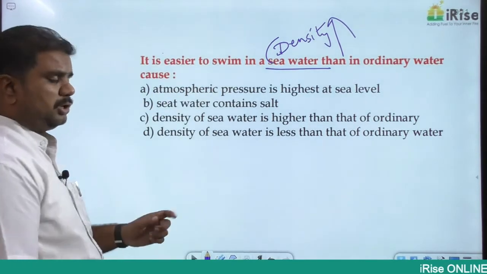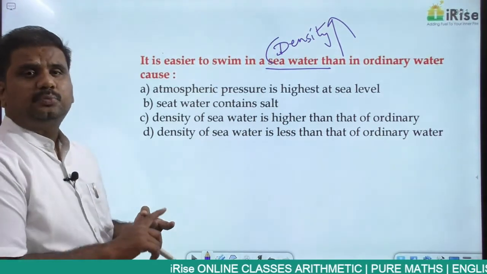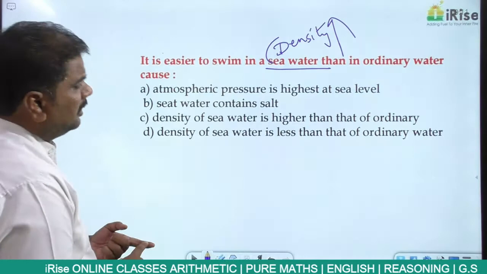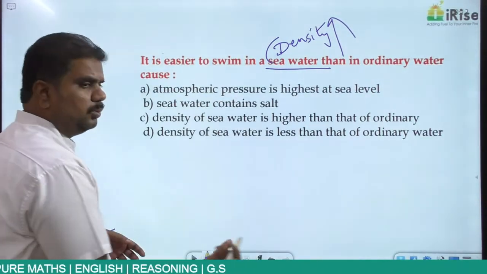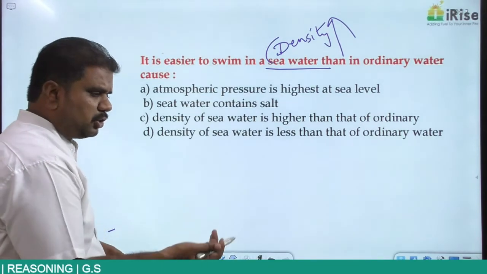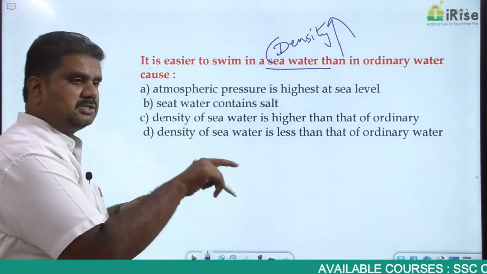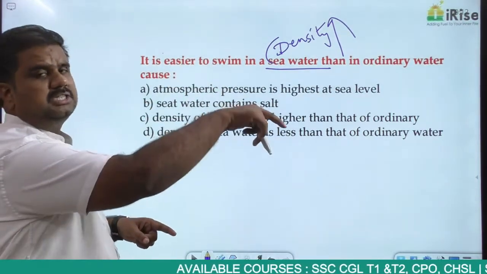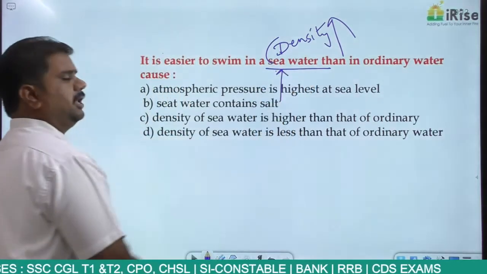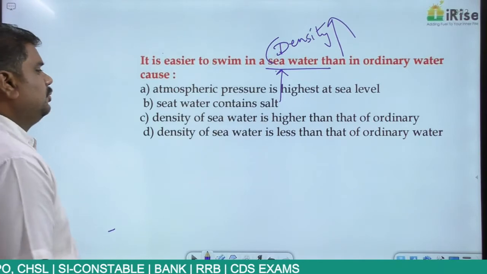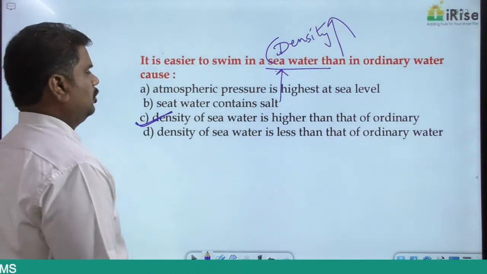In the case of river water, you don't have salts, you don't have minerals, so river water is generally sweet in nature, right? Since river water has less density, it tries to pull the object inwards. That is the reason why you need to apply more pressure to come out of it. So in river water, swimming is difficult. In seawater, swimming is easy, because seawater tries to push the object in the upward direction, right? It is easy to swim in seawater because the density of seawater is high when compared to river water.